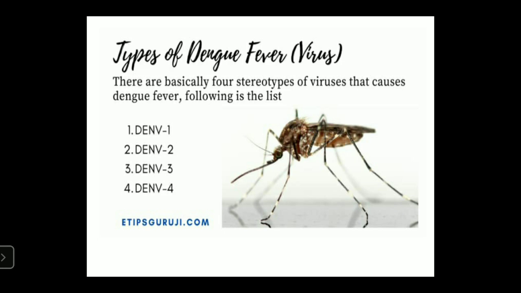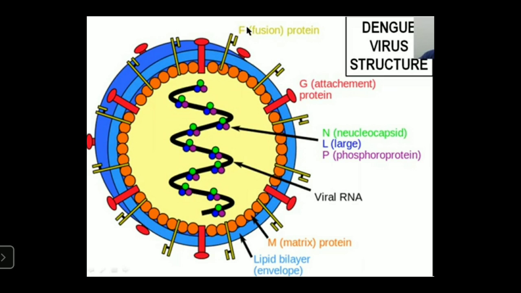There are four types of viruses that cause dengue fever: dengue 1, dengue 2, dengue 3 and dengue 4.